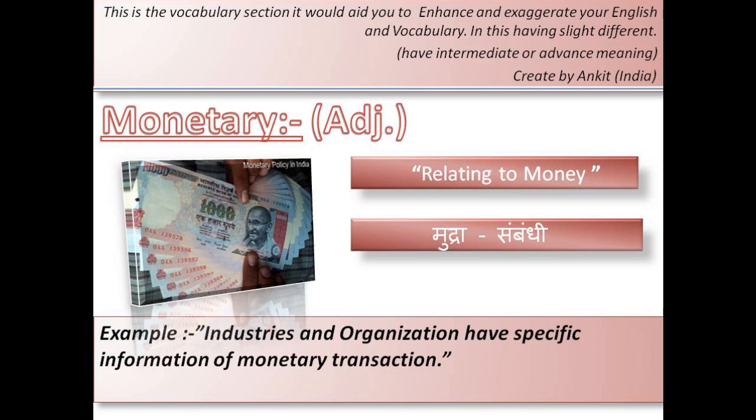Monetary policies are actually used by a country to control the supply of money. And you know about the monetary: monetary is the money only. So for example, industries and organizations have specific information of monetary transactions.